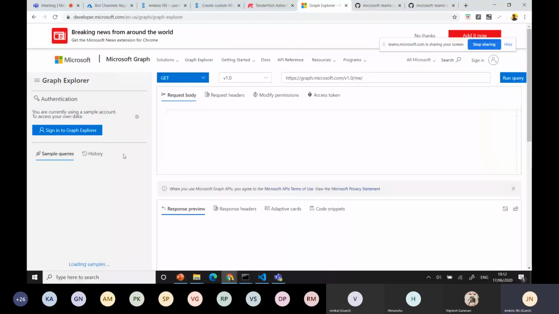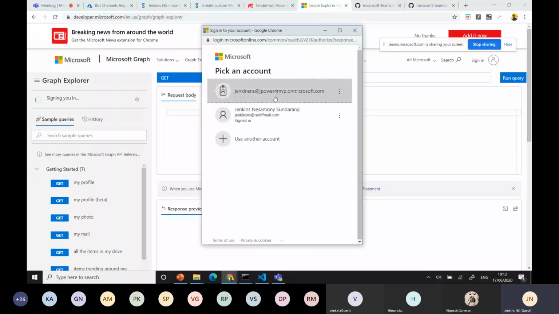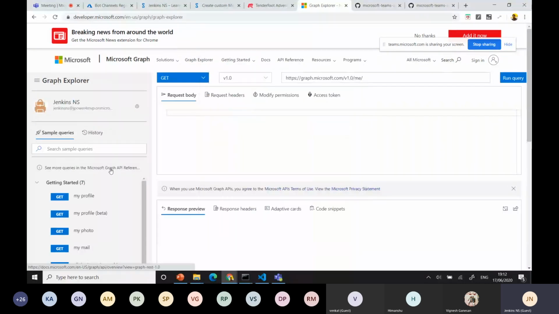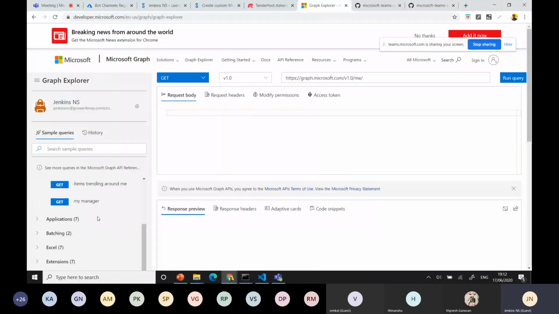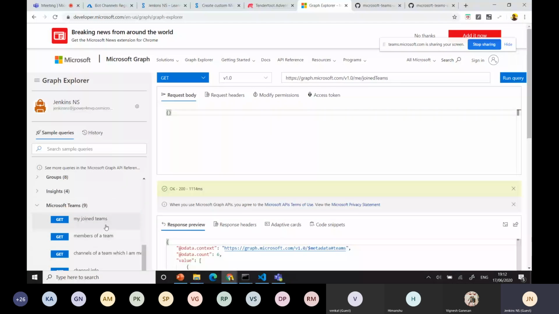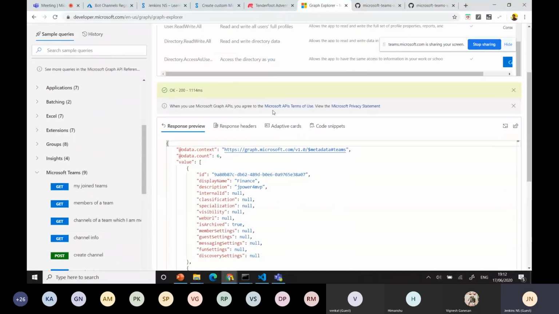Also, when you log in, you can easily identify which permission you want to provide for a particular request. For example, I'm going to get a team name and I want more details about that, the team's apps, or my teams. You can get more apps there. You have the option to identify what the permissions are, for example modify permission. These are the permissions required for the particular request.